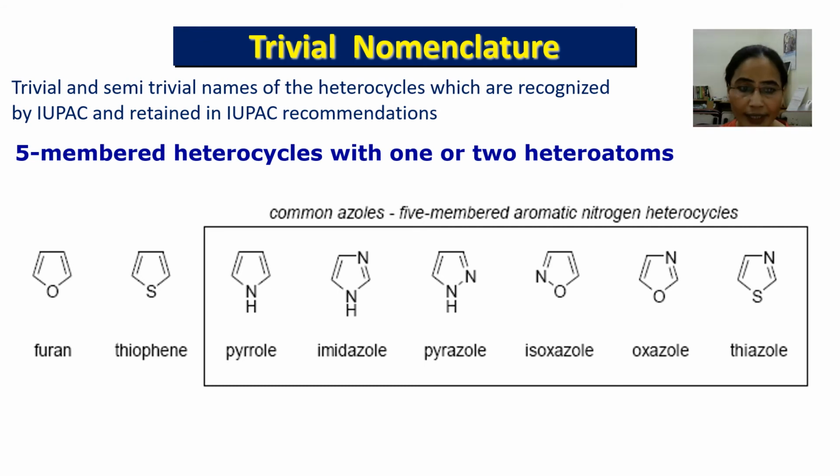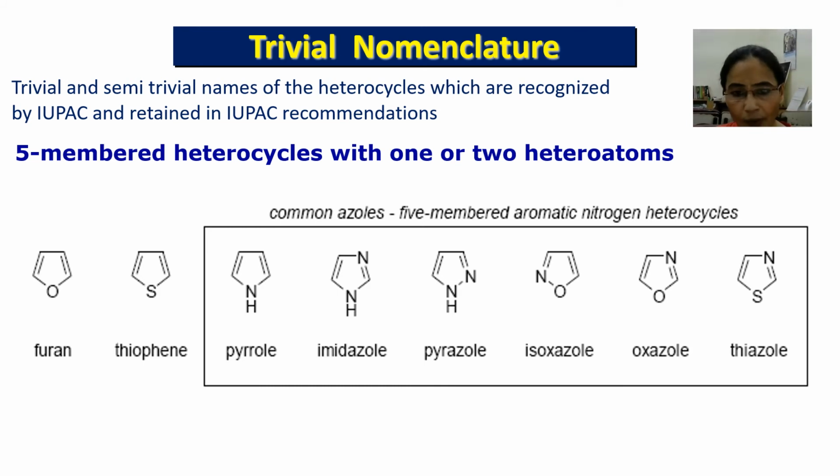Since these rings in the bracket contain at least one nitrogen atom, commonly these 5-membered rings are called azoles, or the class of compounds is also called azoles. This ring system contains one nitrogen atom and is called pyrrole, while this one contains two nitrogen atoms. This name is imidazole.